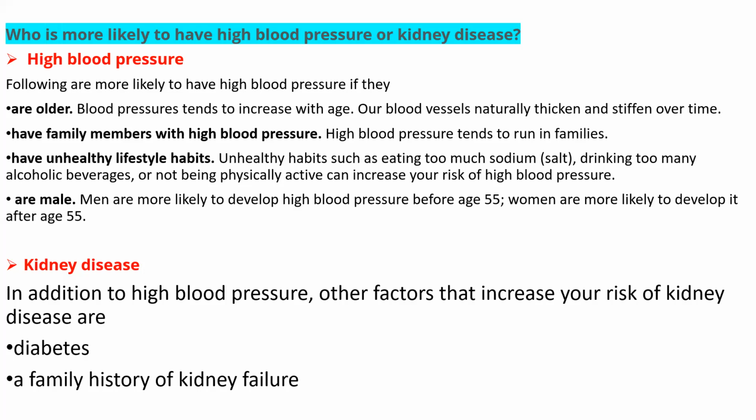Diabetes we mainly consider the first leading cause of kidney failure. The common cause of kidney failure is diabetes. But in the United States, they consider that people who have high blood pressure are a leading cause of developing kidney failure. So this is very important. Next is a family history of kidney failure. If someone in your family has kidney failure, then you can have chances of having high blood pressure.